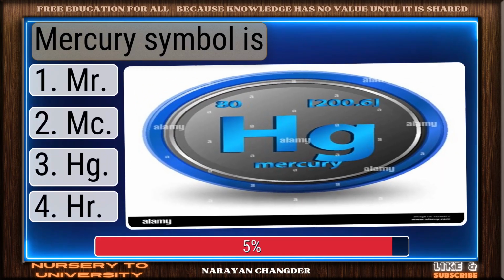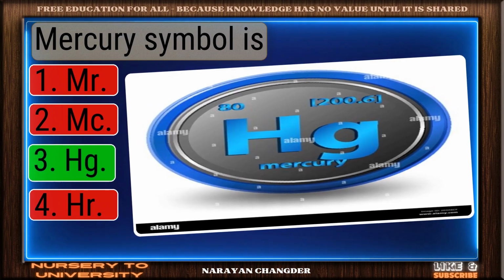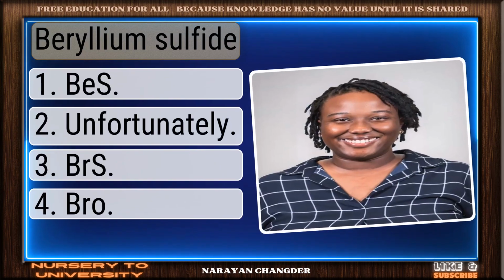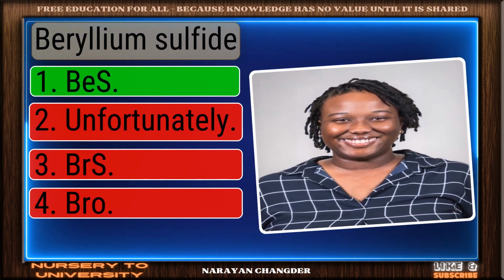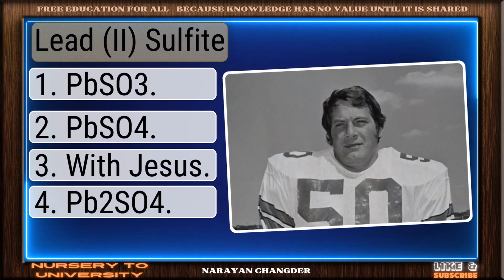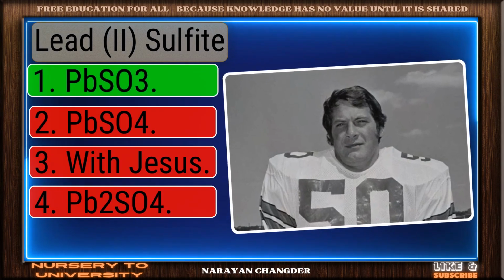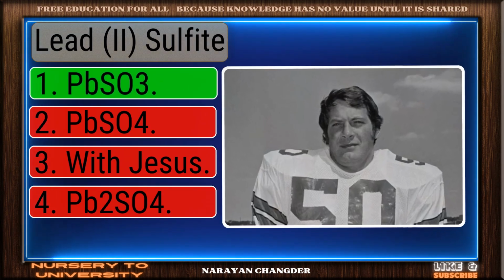Mercury symbol is. Nice selection. Hg is the correct and valid answer. Beryllium sulfide. Smart pick. BeS is the correct choice. Lead sulfite. Nice work. You chose PbSO3 and it is correct.